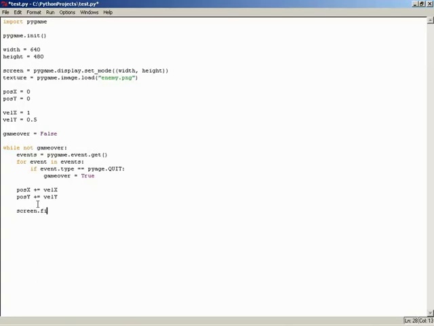So if we take that screen, there's several things we can do with it. First, we can run a fill on it. We can tell it to fill with a solid color. And I'm going to fill it with the color black, which is 0, 0, 0. Again, specified as a set, so we have the inner parentheses.